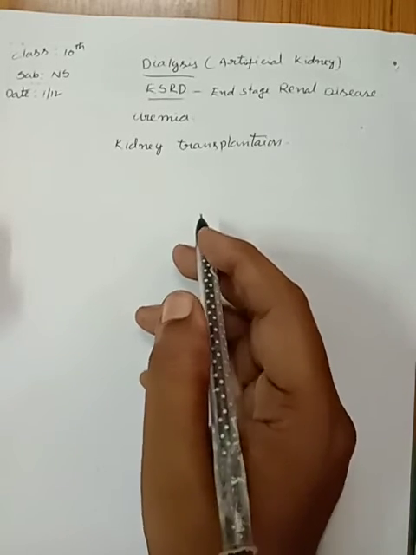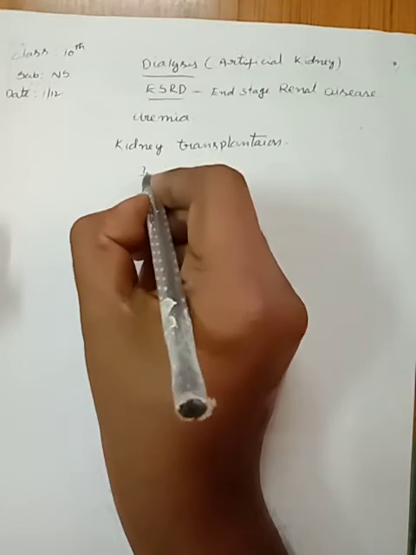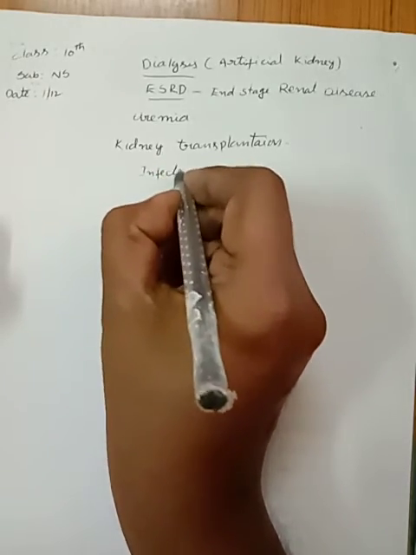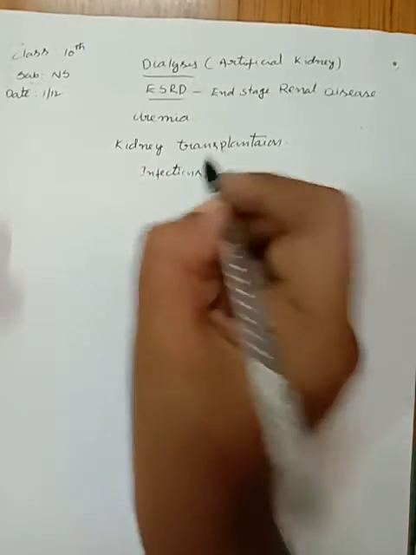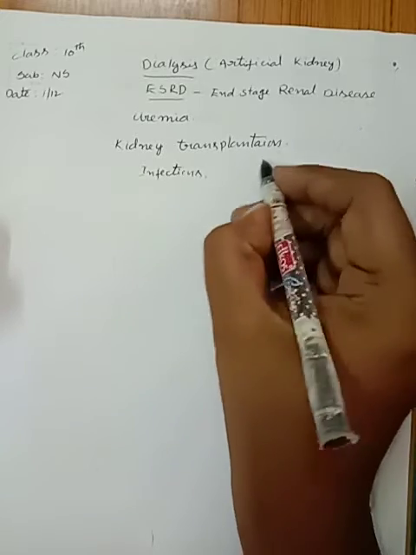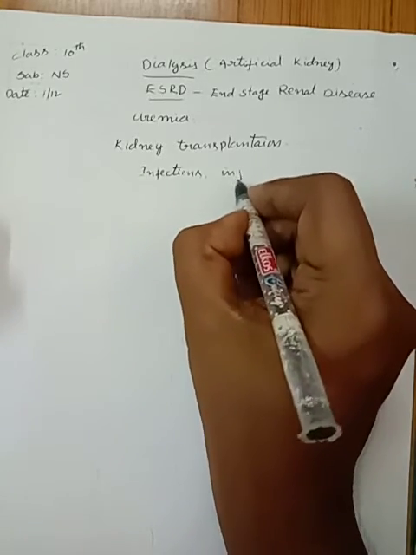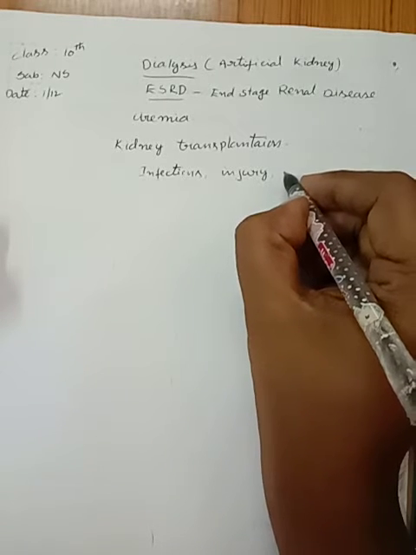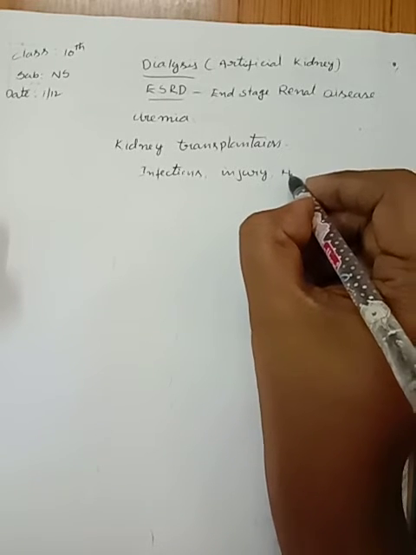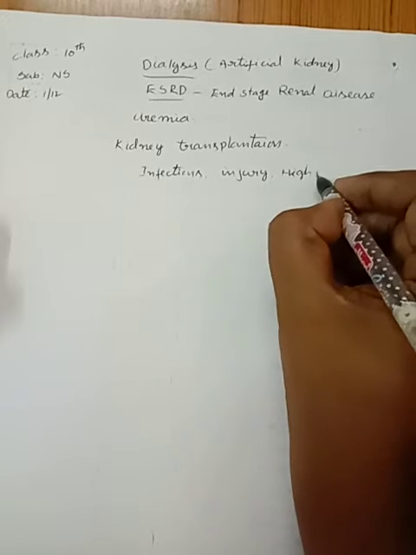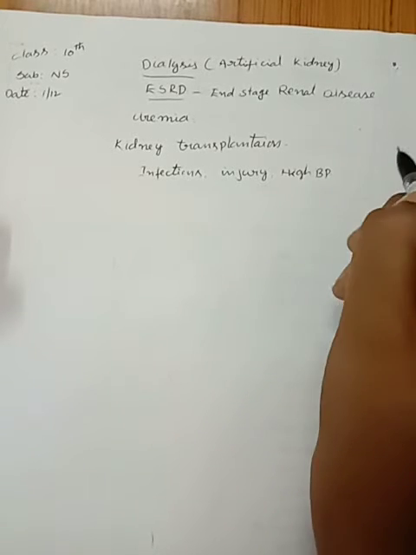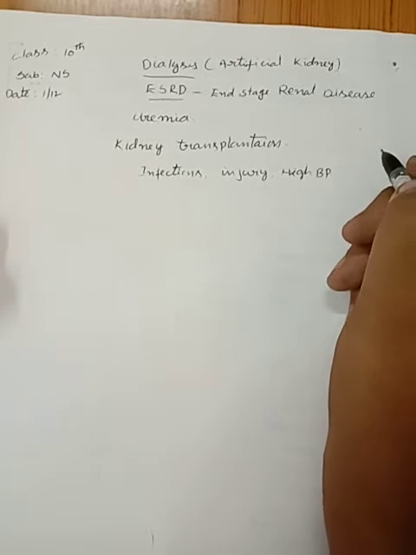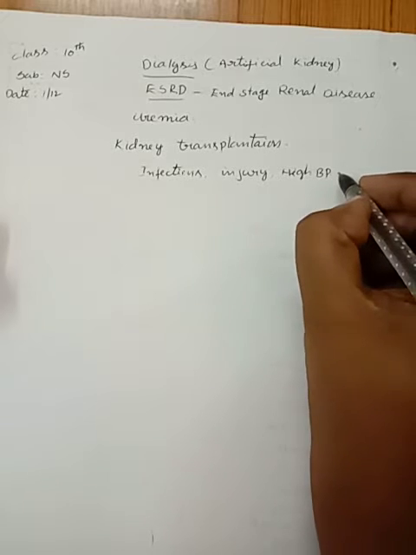Several factors like infections, injury, very high blood pressure (high BP), very high blood sugar,